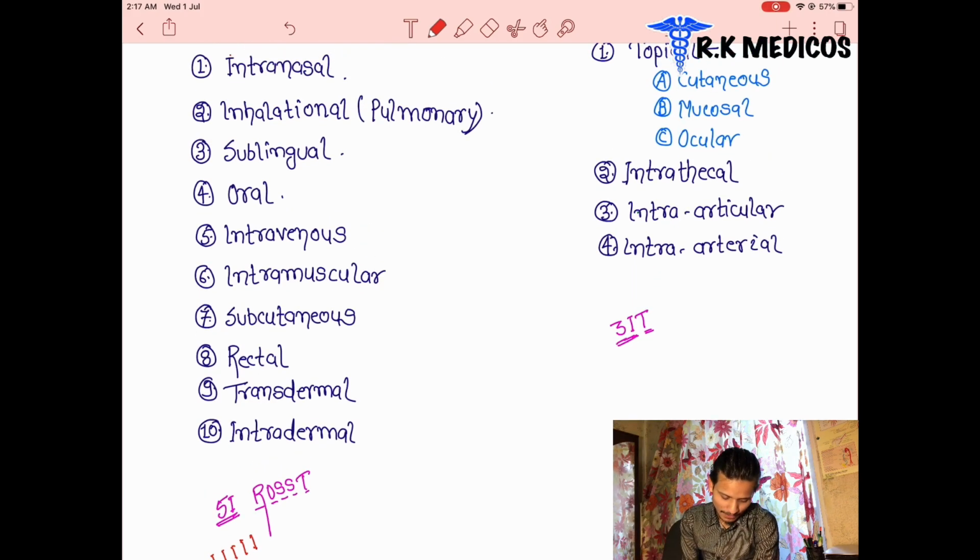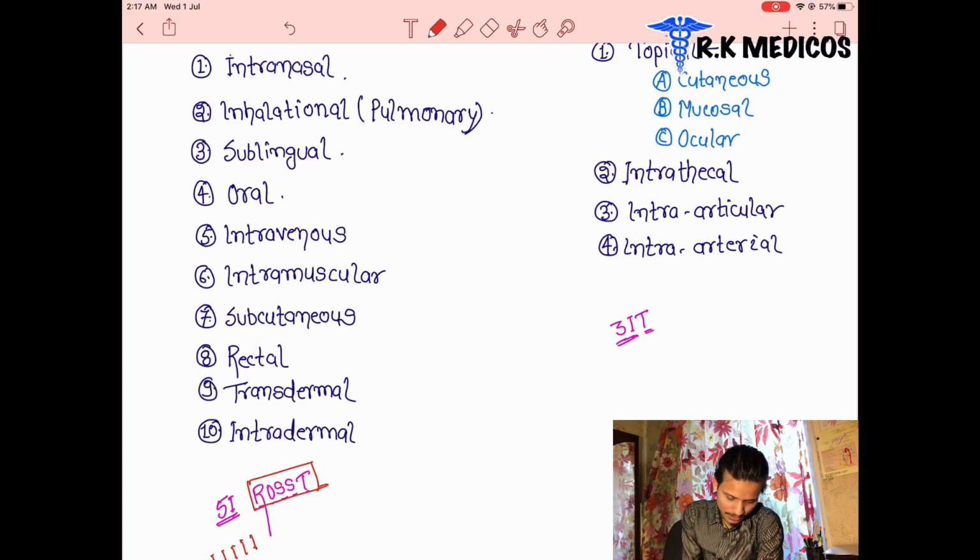The second part of the trick is ROAST. Obviously the spelling is not correct, but we have to make some tricks for them. That's why we are taking it like this, the 5I ROAST. We can memorize it, and you can make your own tricks, but my trick is 5I ROAST. As you like, you can.